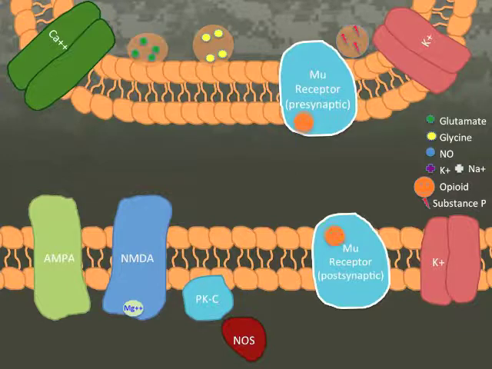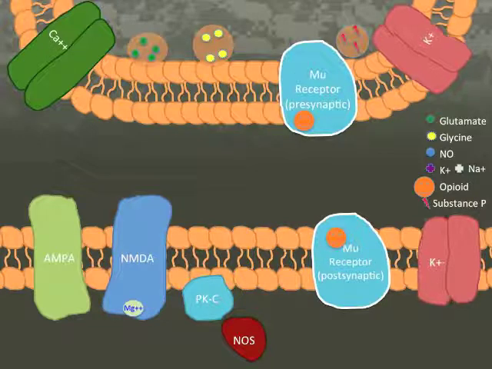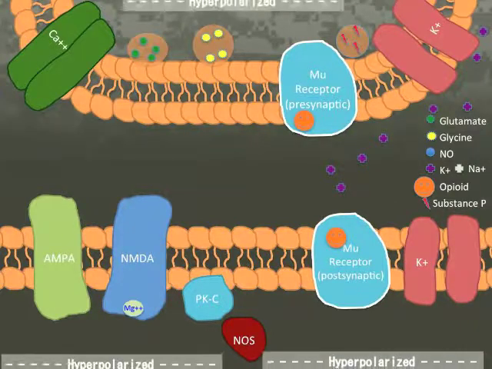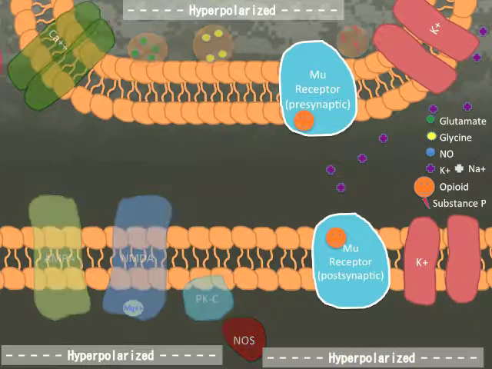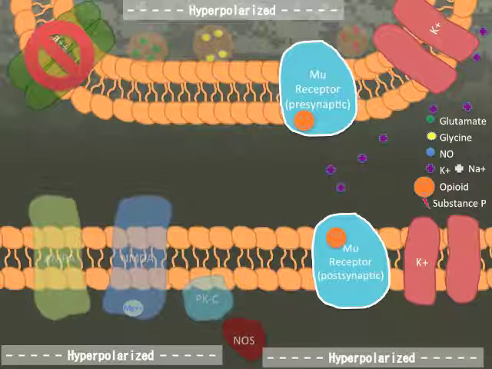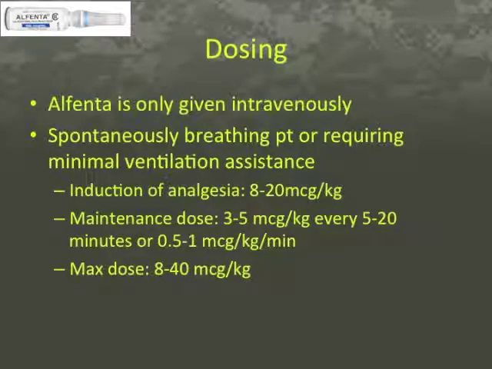When an opioid agonist is administered, it activates a mu receptor presynaptically and postsynaptically. This causes potassium channels to open and potassium to efflux. This causes a hyperpolarization of the cell, leading to inactivation of inward rectifying voltage-gated calcium channels, the AMPA and NMDA channels, leading to decreased pain transmission. Alfenta is only given intravenously.